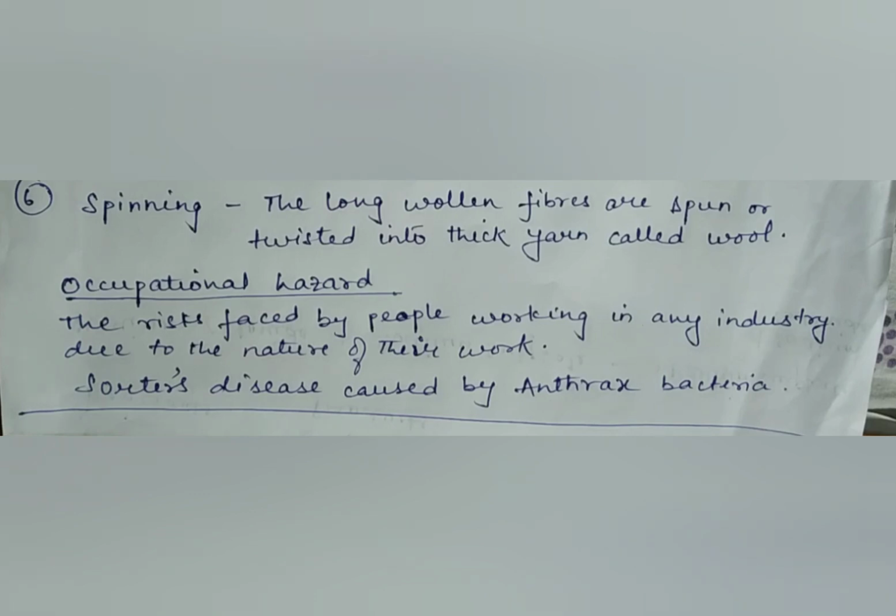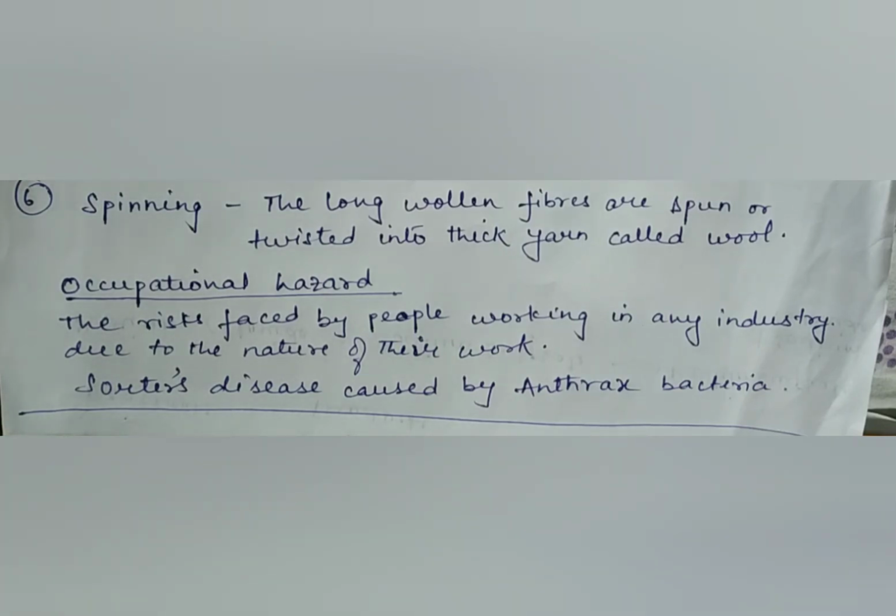The quality of woolen cloth depends on the breed of sheep from which wool is obtained. So by all these processes, we obtain the woolen fiber and then twist it into the woolen yarn. But the quality of the woolen yarn obtained by all these processes completely depends upon the quality of breed of the sheep from which the wool has been obtained.